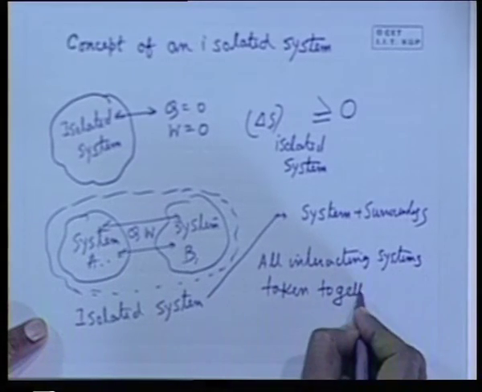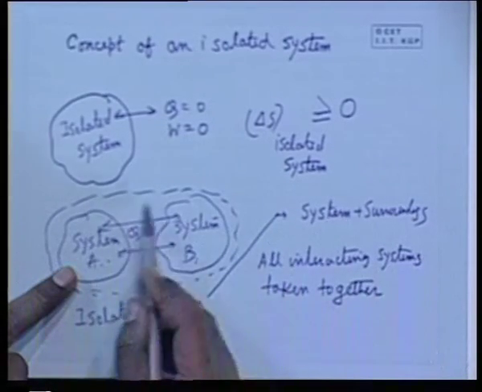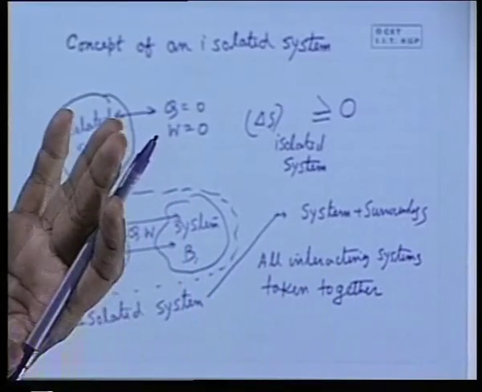So, we see that if all interacting systems are taken together as an isolated system, there may be processes and interactions between these systems. As a whole, if I consider this as an isolated system, the entropy change of this isolated system will be equal to 0 if the interactions between these systems constituting the isolated system are reversible, or delta S will be greater than 0, that means entropy will increase, if these interactions are irreversible. Okay, this concept is clear.